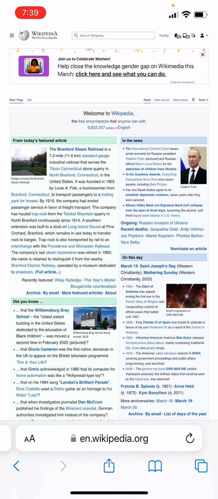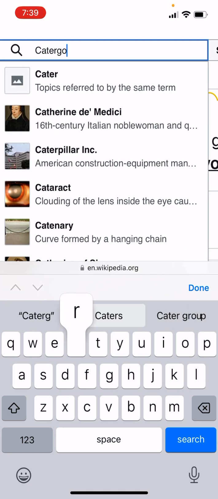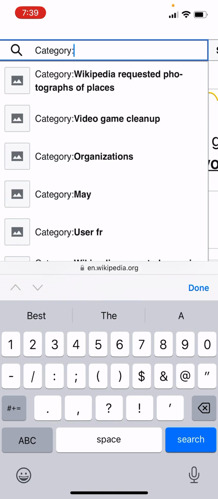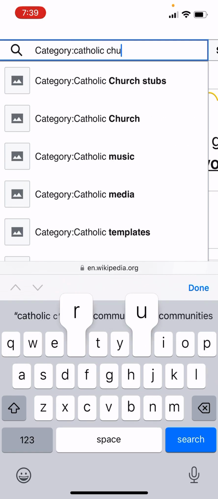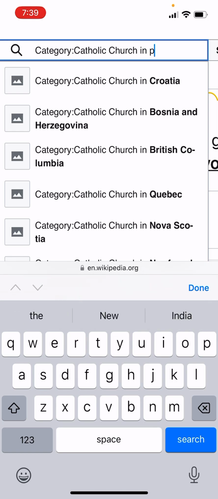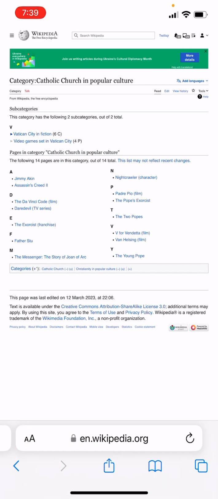Today we are going to be creating a category page. So I've already got Wikipedia up. I've logged in and I'm going to go to Category: Catholic Church in popular culture. All right, so I developed this page about a week ago, and I can show you